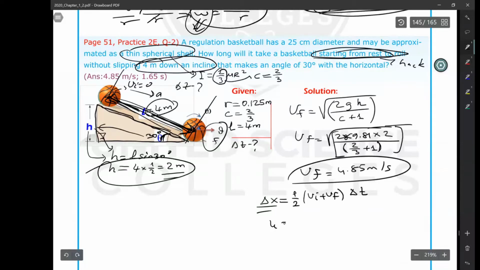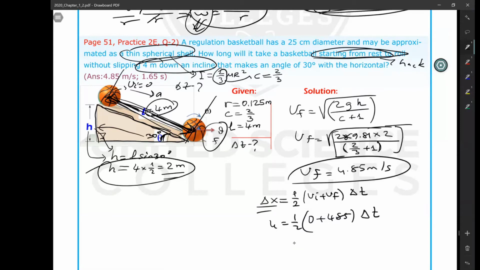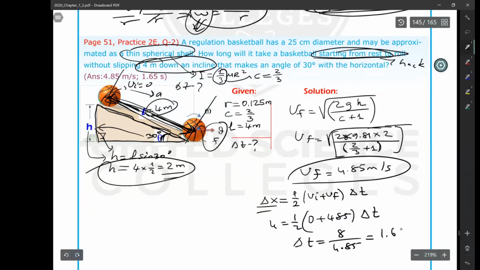So it is 4. 1 over 2. Initial translational speed is 0 because it's released from rest. Final is, we calculated 4.85 multiplied by delta t. So if you apply your calculator, delta t becomes 8 divided by 4.85, which is equal to 1.65 seconds.